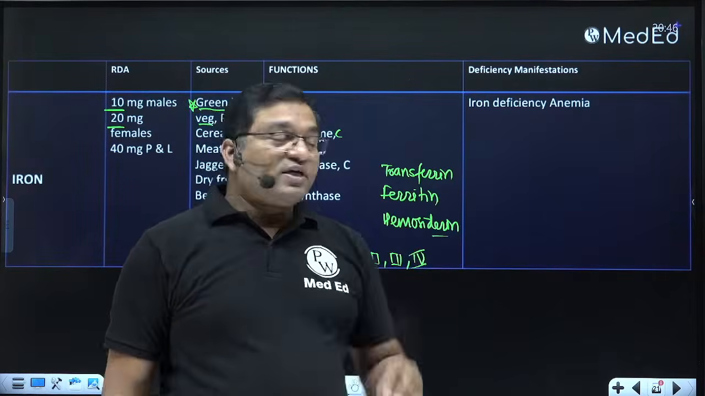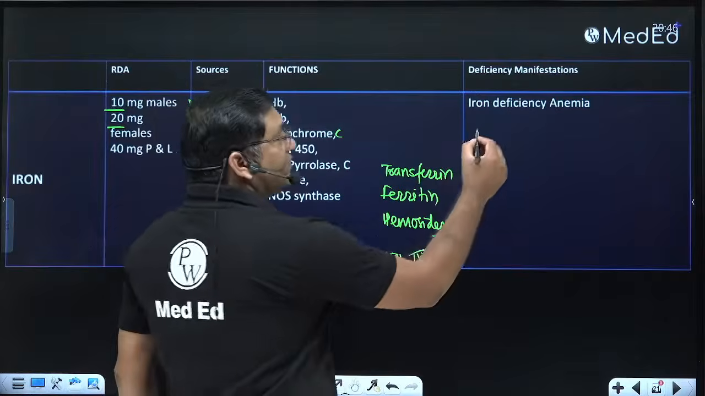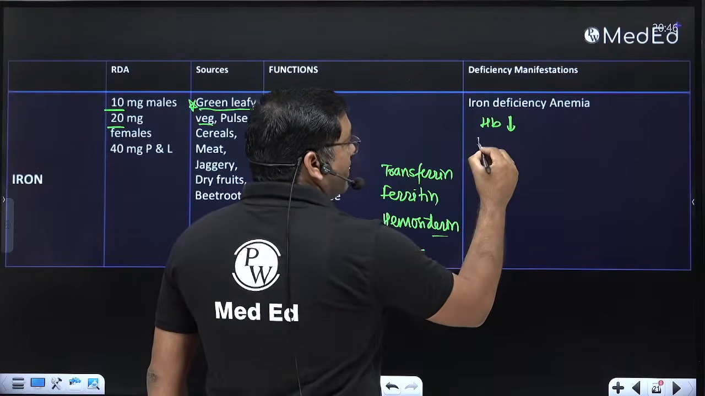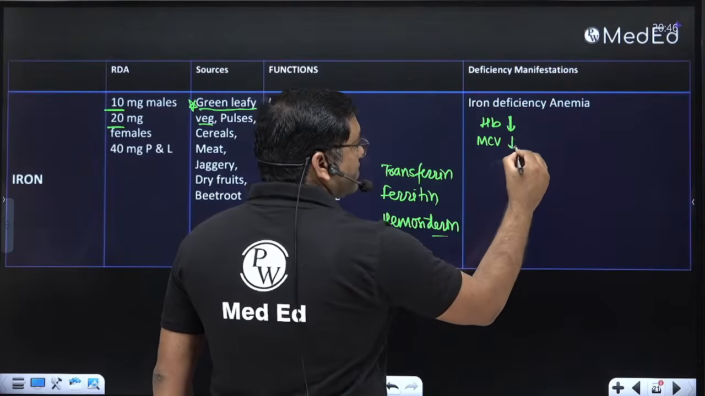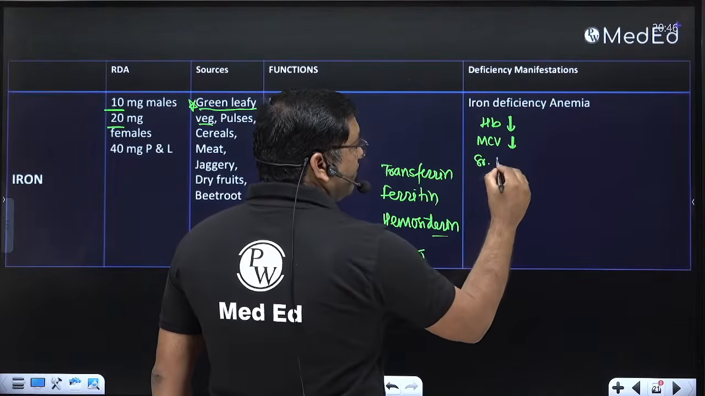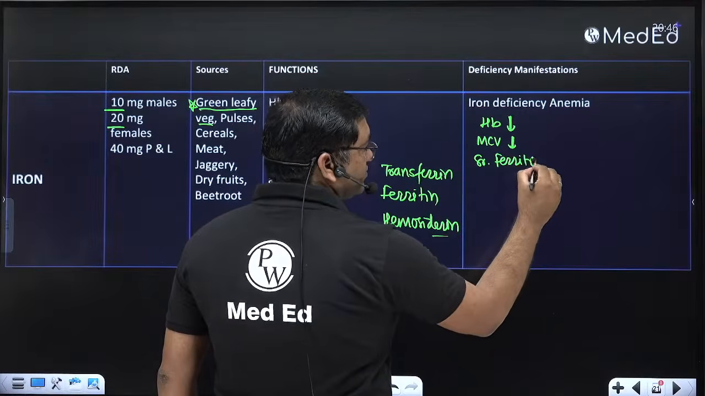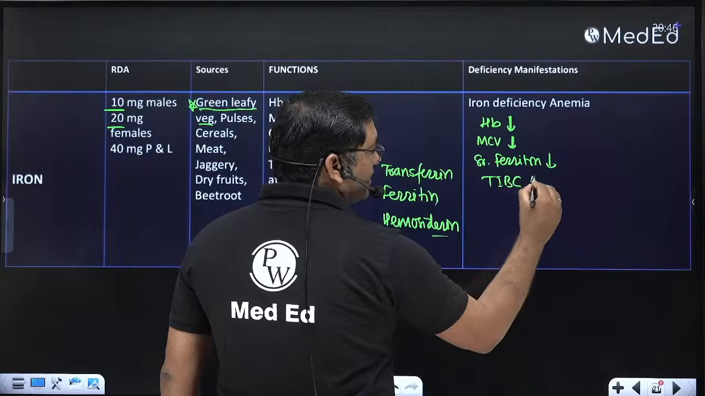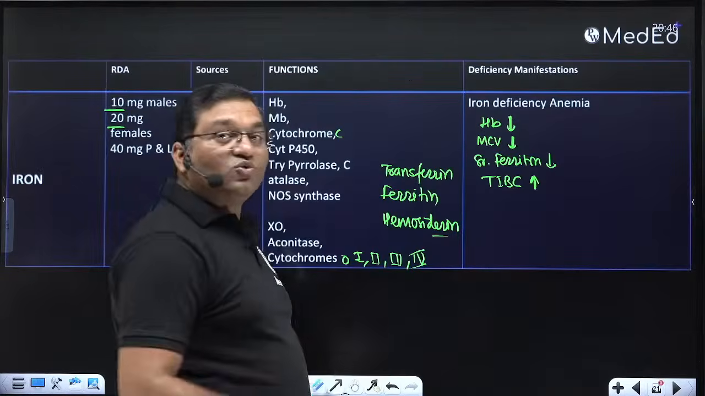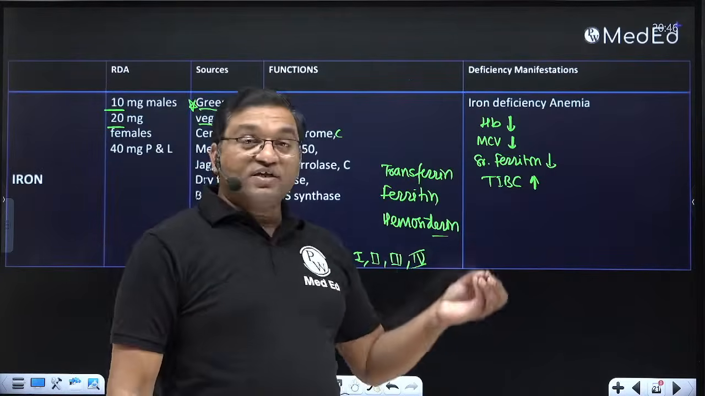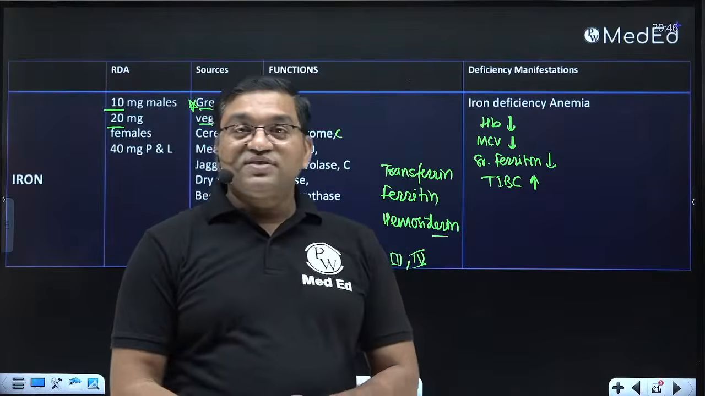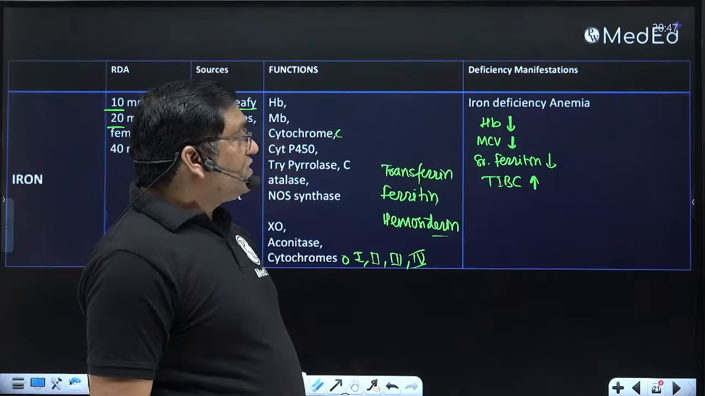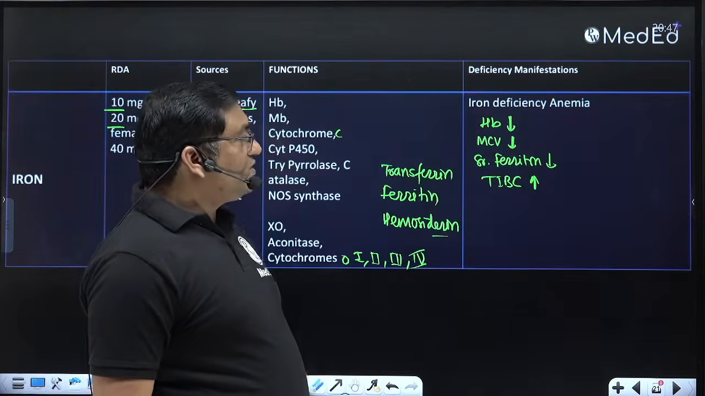Then there are laboratory parameters which are important in iron deficiency anemia. Hemoglobin concentration decreases, mean corpuscular volume decreases, serum ferritin level decreases. TIBC, total iron binding capacity, increases to transport the iron to the various tissues. Transferrin, total iron binding capacity increases. Okay, so this increases and these parameters decrease.